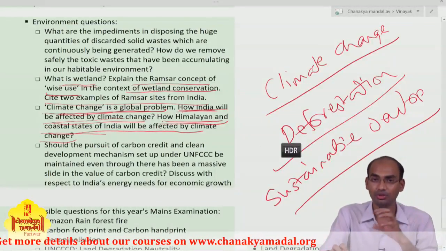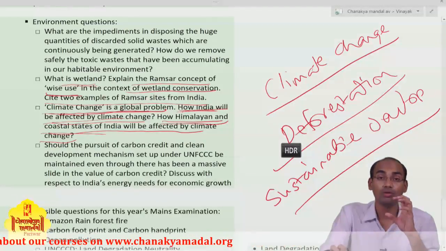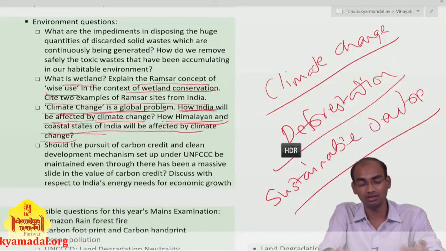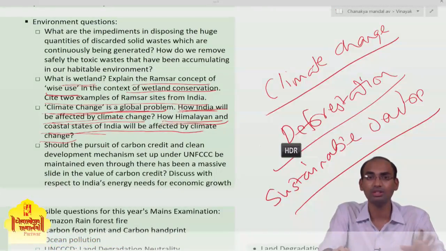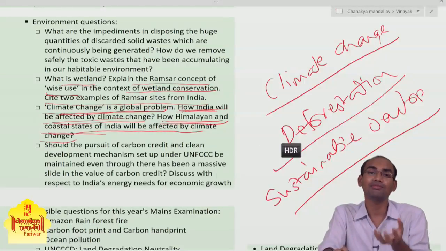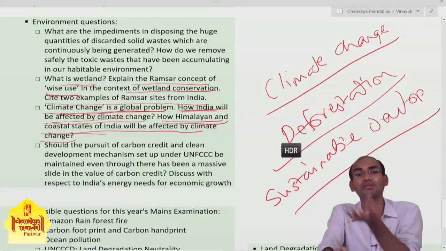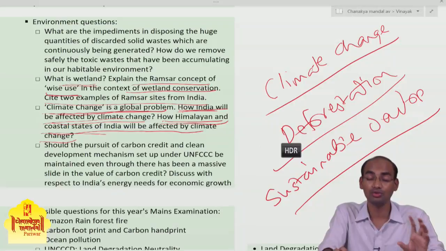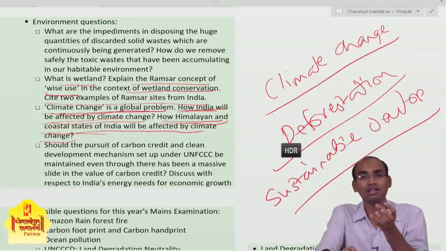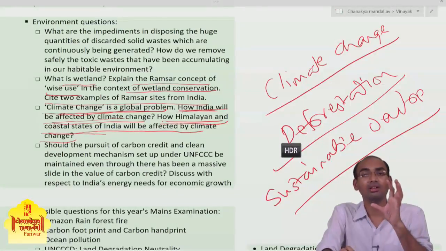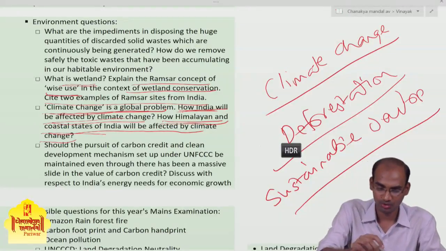Sustainable development, you have to define that. You have to define the concept of wise use. What is the Ramsar Convention, why is it emphasizing the concept of wise use, you have to define that. And in that wise use policy, how national environmental policies are important in order to achieve that wise use policy. You have to interlink, you have to lead your answer in such a way that the examiner will feel the flow in the answer. Okay, so you have to do that.